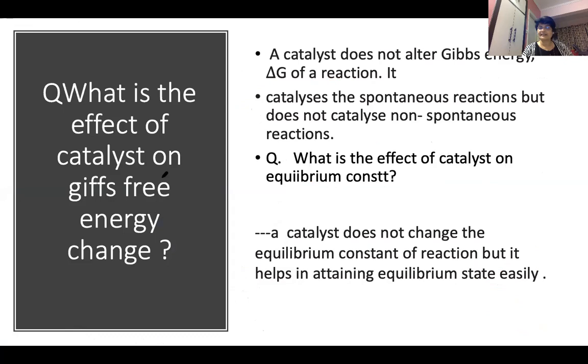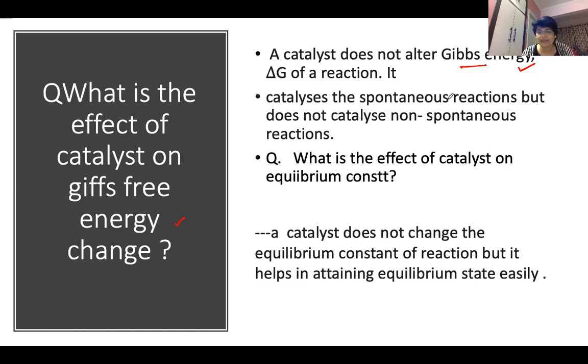How does a catalyst affect Gibbs free energy change? Gibbs free energy change decides the spontaneity of the reaction. So a catalyst does not alter the Gibbs free energy change of the reaction, because if a reaction is non-spontaneous, a catalyst cannot make it go in a spontaneous way.